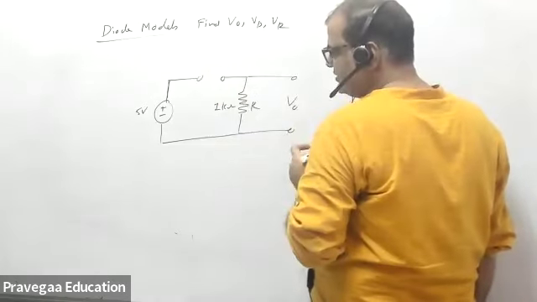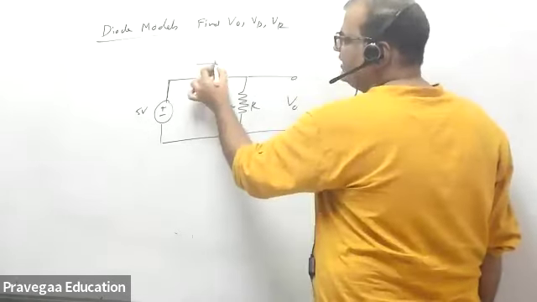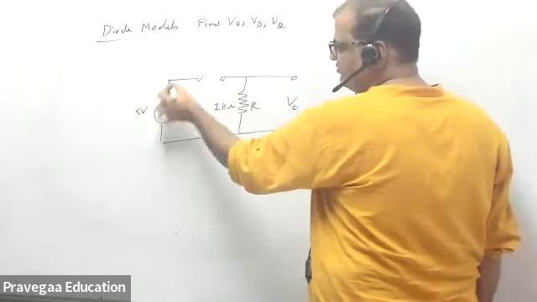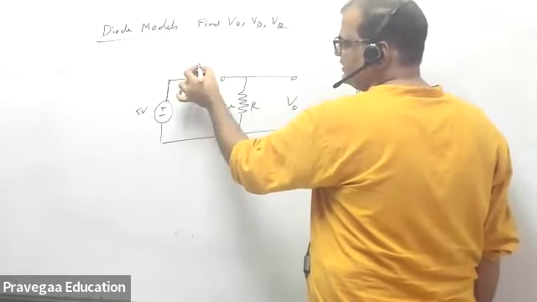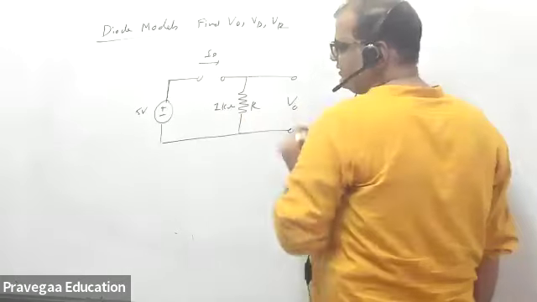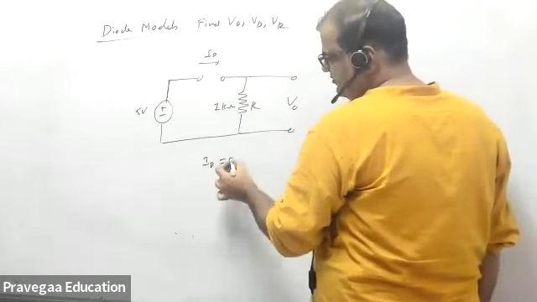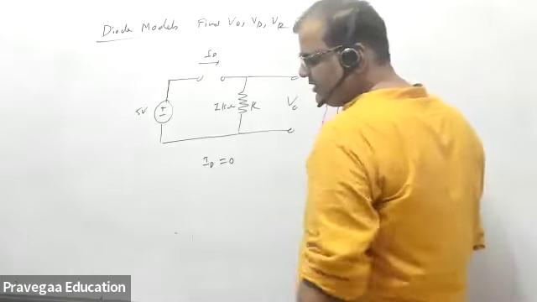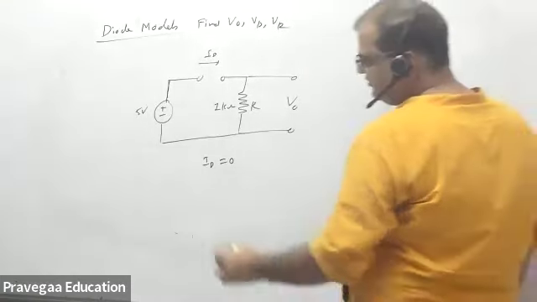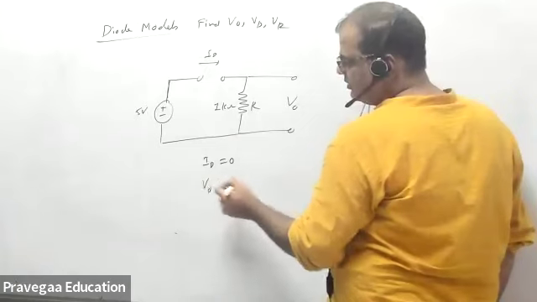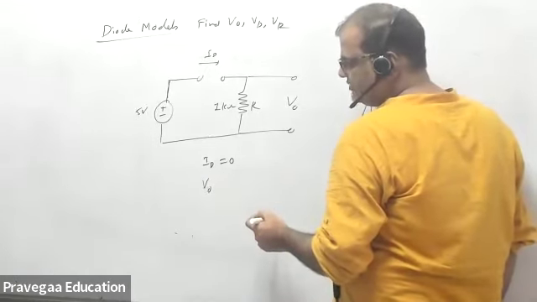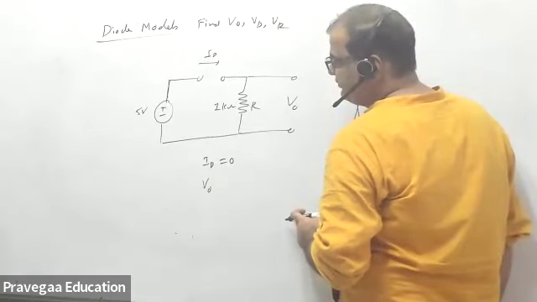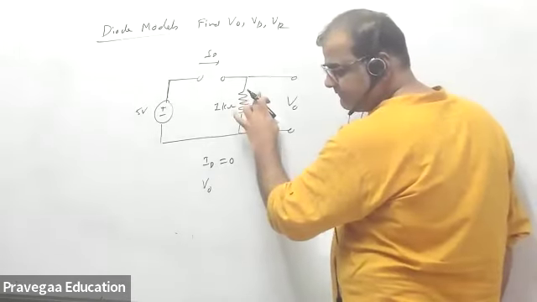So what is the value of ID here? What is ID? It will be 0. Current is not flowing because the circuit is open, so ID becomes 0. What is VR? What is V naught? 5 volt, sir. How much current is there in this?